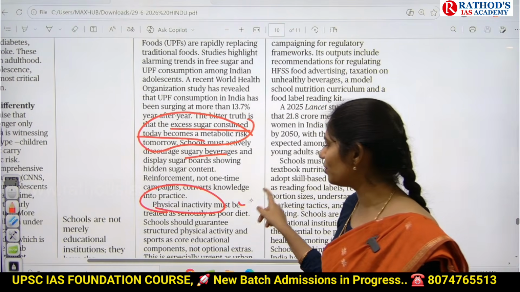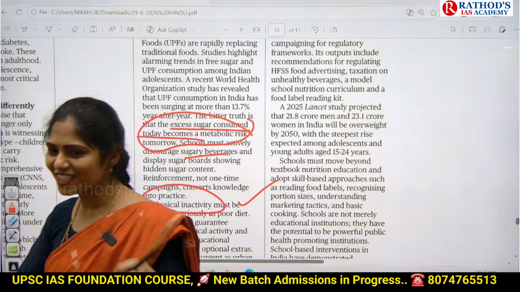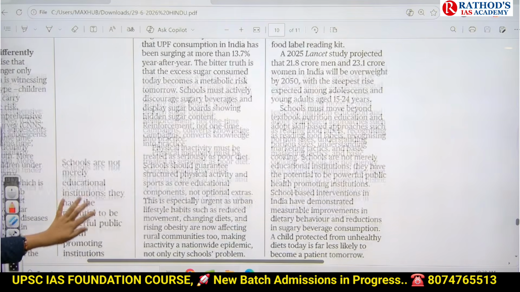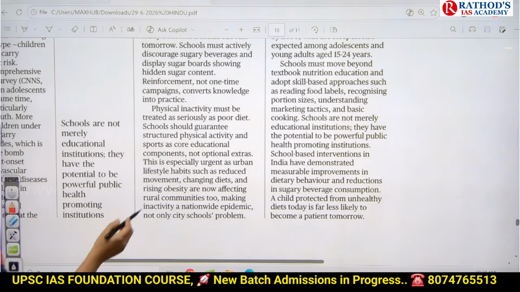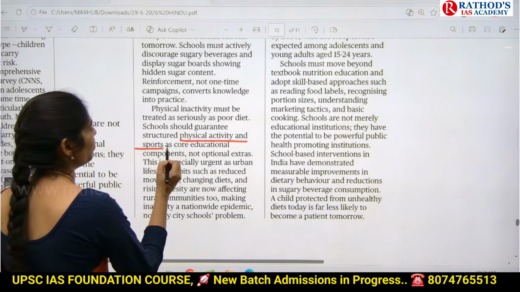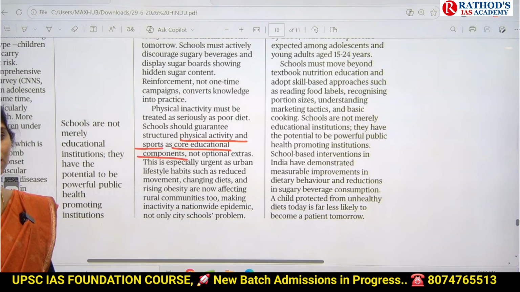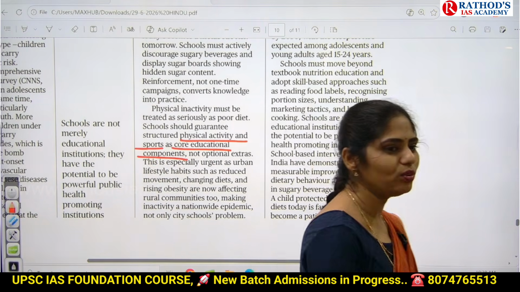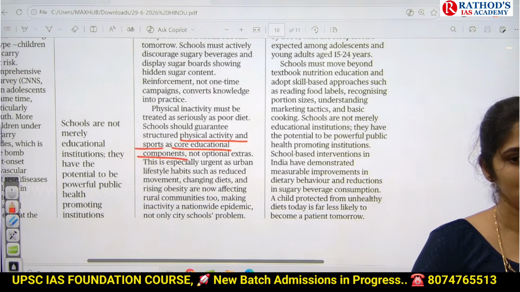Yes, because of this, what is happening? What happens? Obesity will happen. That's it, nothing more than that. So here this article is saying that we need to have structured physical activity and sports as a core educational component. So you can use this point whenever you're writing about how we can improve health in children.